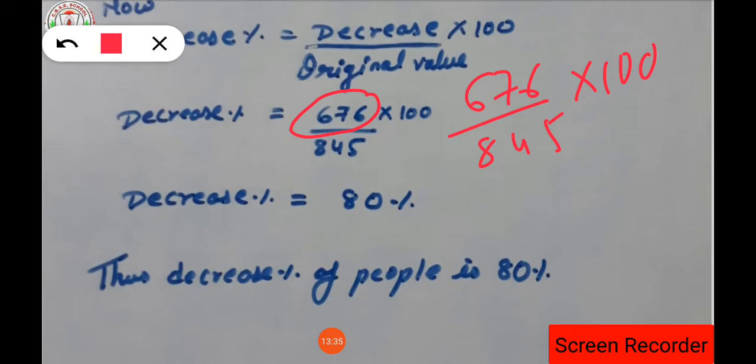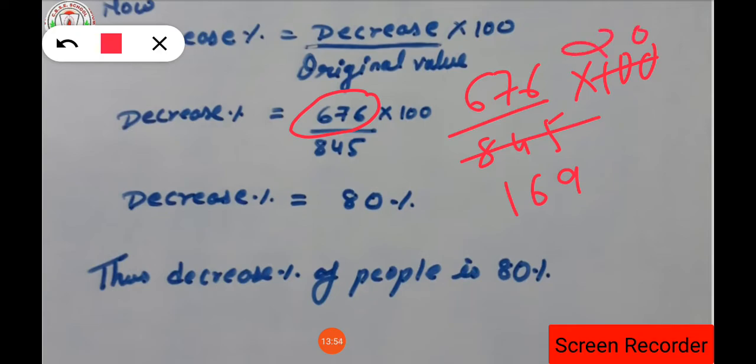So we are going to divide it. Let's see very carefully how the equation is simplified. 845 goes in the table of 5 how many times? 169. And 100 goes in the table of 5 how many times? That is 20 times.